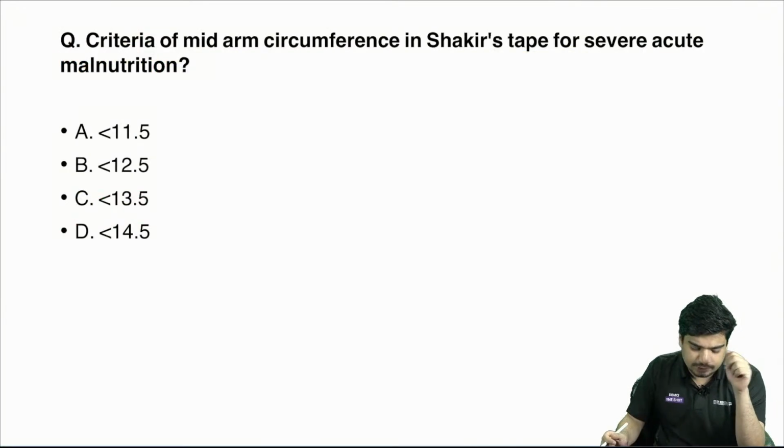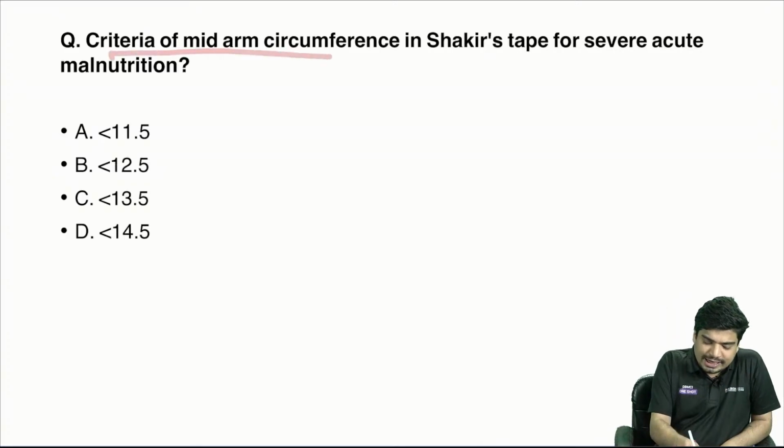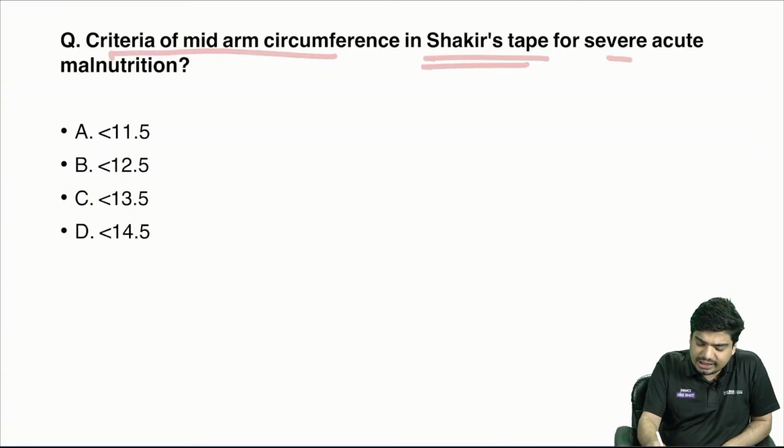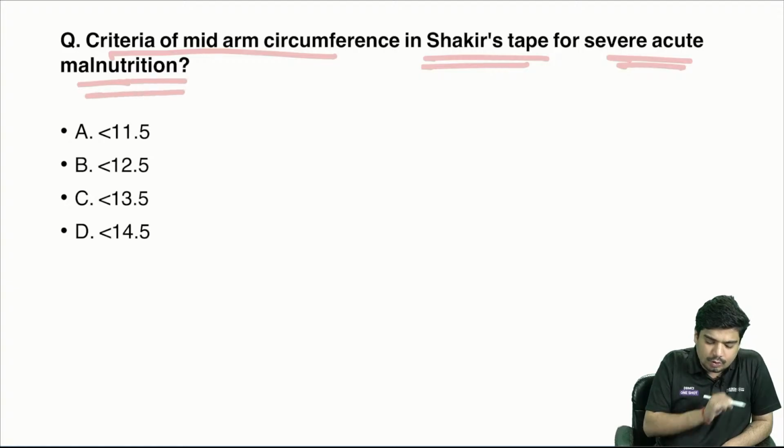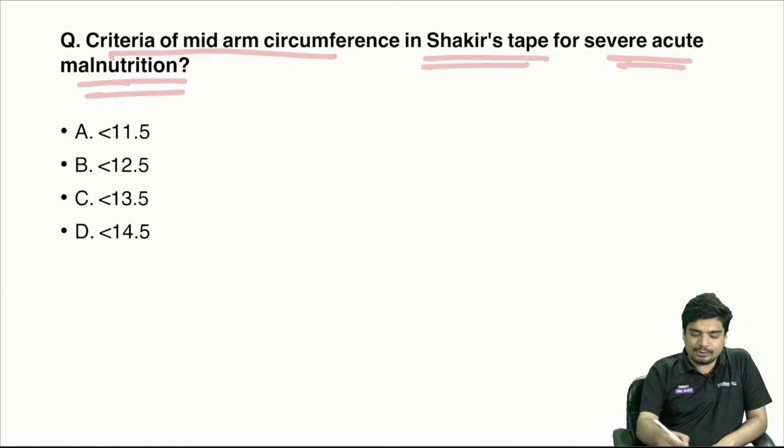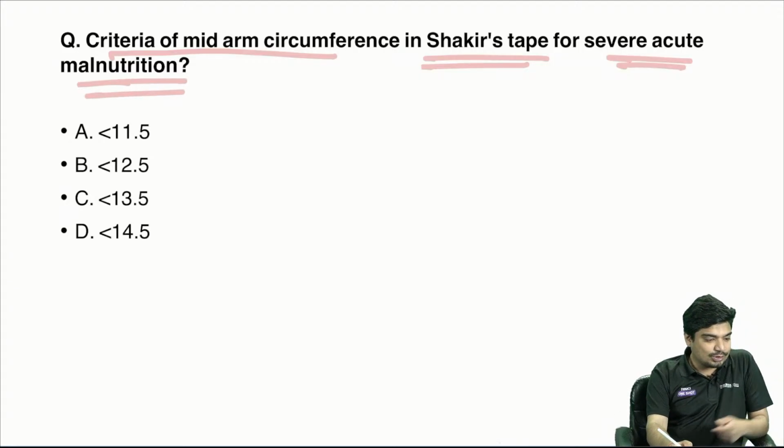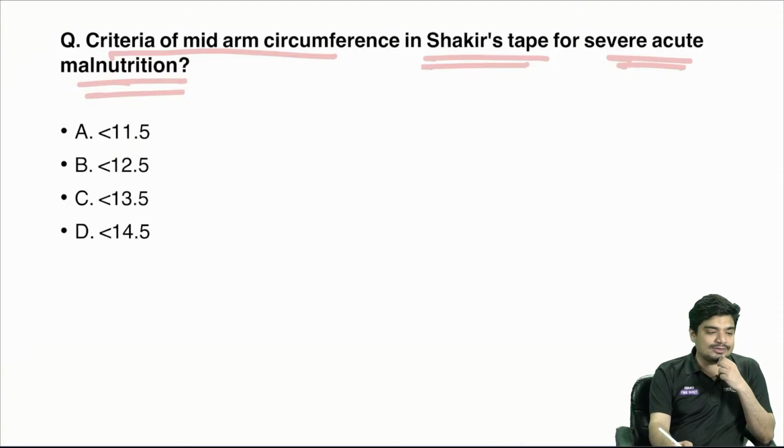Let's see the next question. What is the criteria for mid-upper arm circumference in Shakir's tape for severe acute malnutrition? What is the answer? Very simple question. What's going to be the answer here?